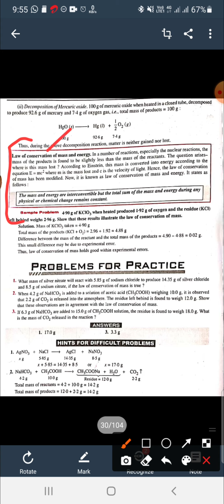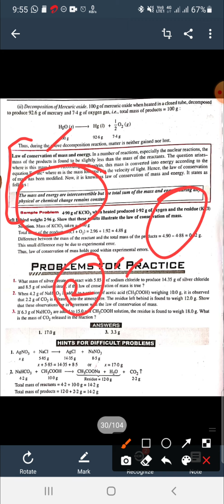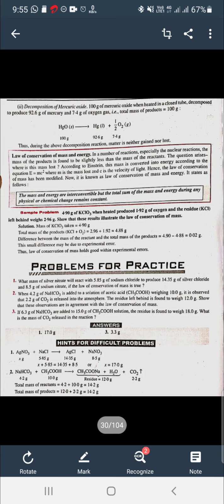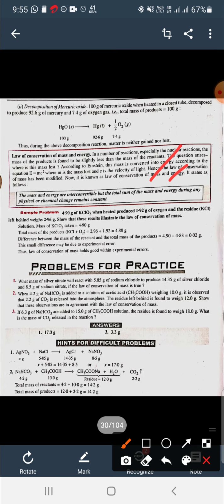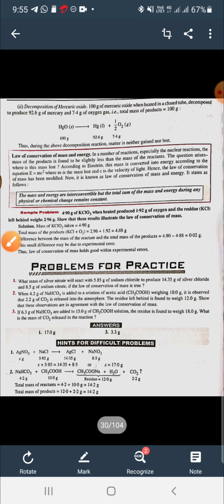This is the law of conservation of mass and energy. It means mass and energy are interconvertible. So the sum of the mass and energy of the reactants must be equal to the sum of the mass and energy of the products. Or you can say the total sum of mass and energy during any chemical or physical change remains constant. So this is the modification of the law of conservation of mass.